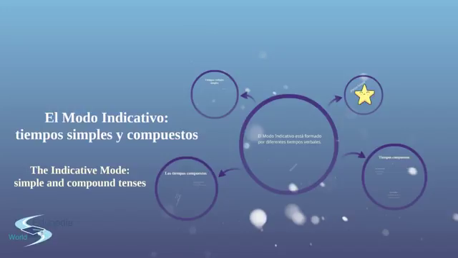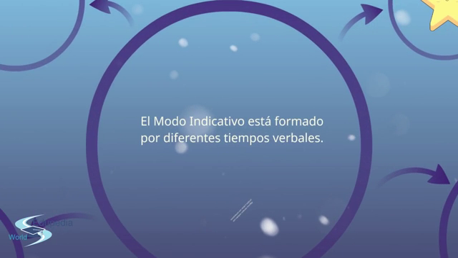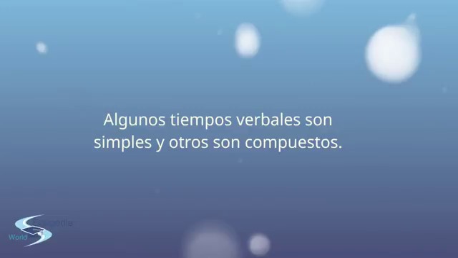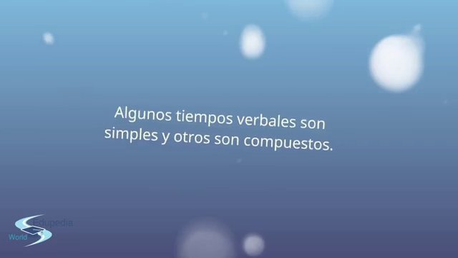So let's go into the indicative mode, el modo indicativo. El modo indicativo está formado por diferentes tiempos verbales. The indicative mode is formed by different verbal tenses, as we already know. Algunos tiempos verbales son simples y otros compuestos. Some verbal tenses are simple and others compound. We already know that, but just a reminder.